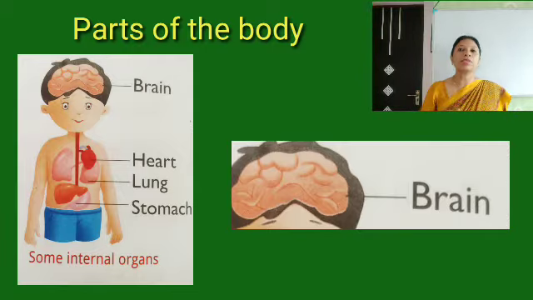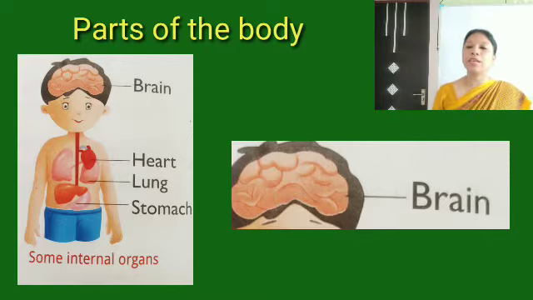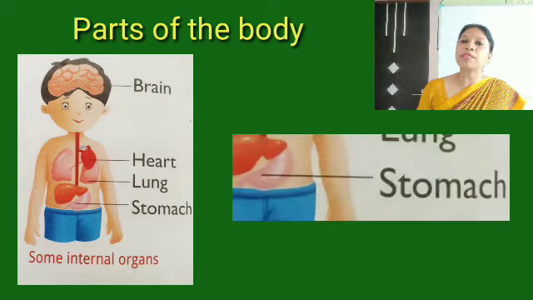But you know what is the use of our brain? It helps us to remember things. We think, okay? We think, we remember. Right, children? So these are called internal organs. Your stomach is inside, where the food goes through the pipe. When you eat, the food goes inside, it goes to the stomach, right?